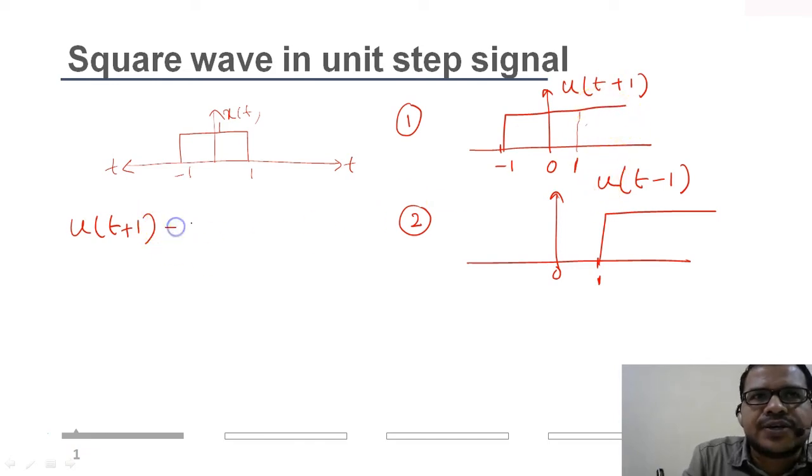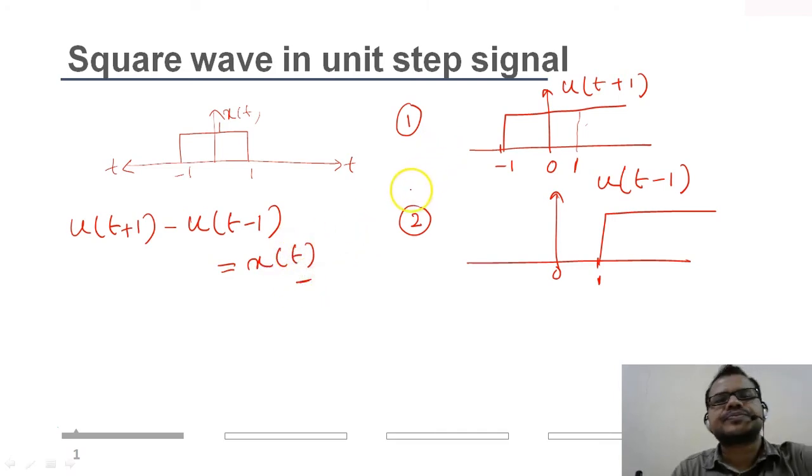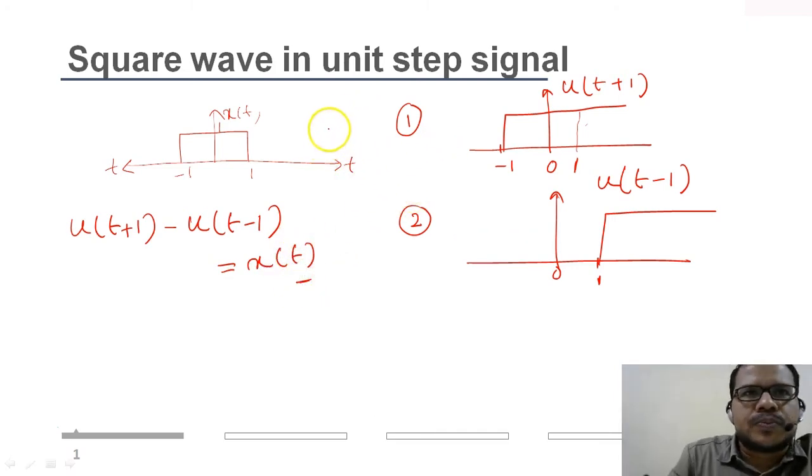So it is minus of u of t minus 1, that will give me my original signal, that is x of t, right?